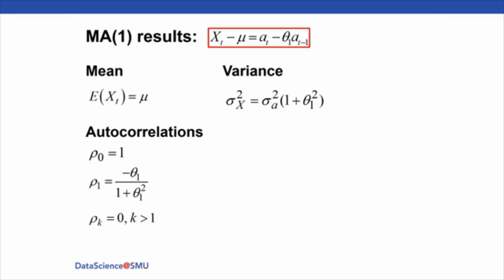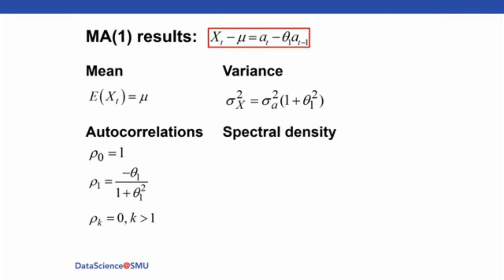But they don't damp exponentially. As soon as you get past q, the rho sub k's are all 0. So q here is 1, so rho naught is 1, rho 1 is negative theta 1 over 1 plus theta 1 squared, and from then on, the theoretical autocorrelations at lag k for k greater than 1 are all going to be 0. That's going to become a real defining piece of moving average models.